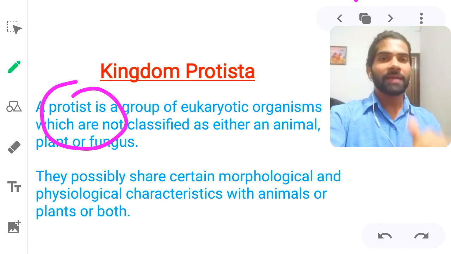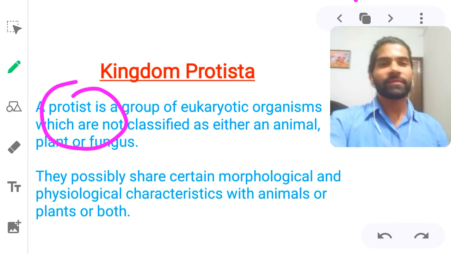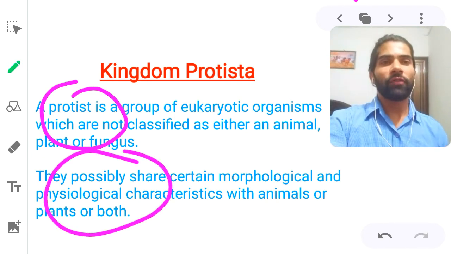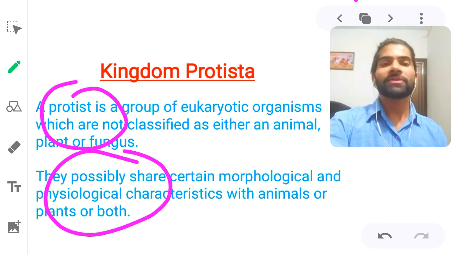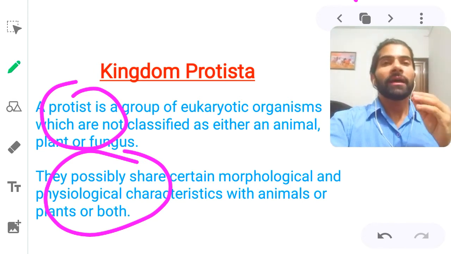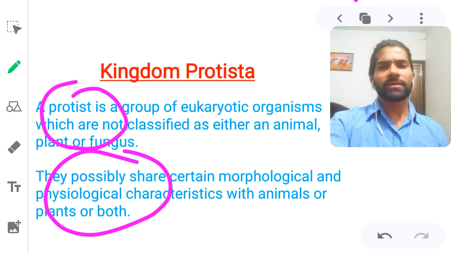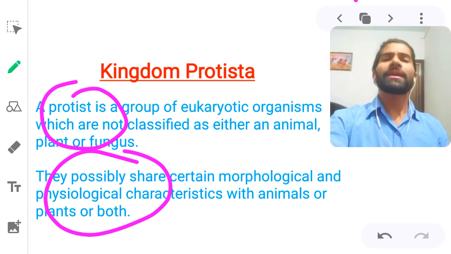But here in Protista, we can find eukaryotic and unicellular organisms. The second characteristic is that they possibly share certain morphological and physiological characteristics with animals or plants or both. Protista has some characteristics, morphological or physiological, similar to animals, plants, or fungi too.